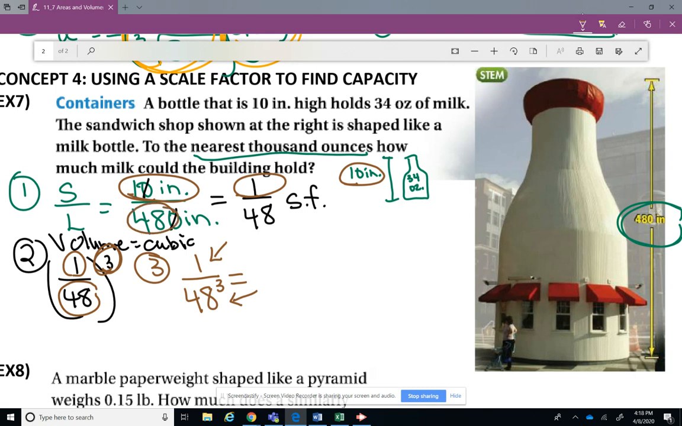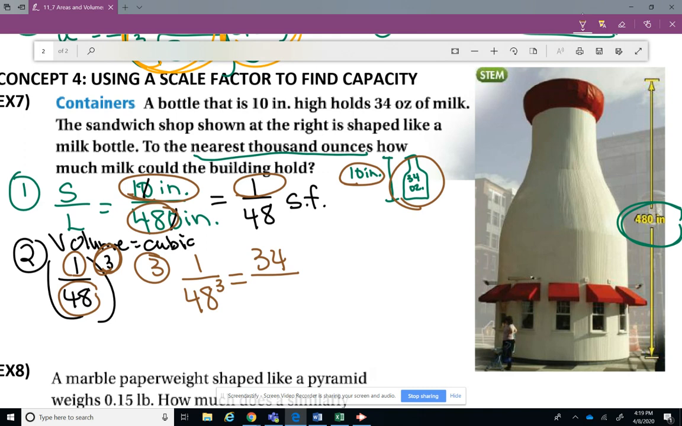Or 480, I'm sorry. And that was the big bottle. So, this is what we're going to do. How many ounces go in the small bottle? 34, right? And the small number's up top, so we put the 34 up top. Do we know how many ounces are in the big bottle? Nope, we don't know.